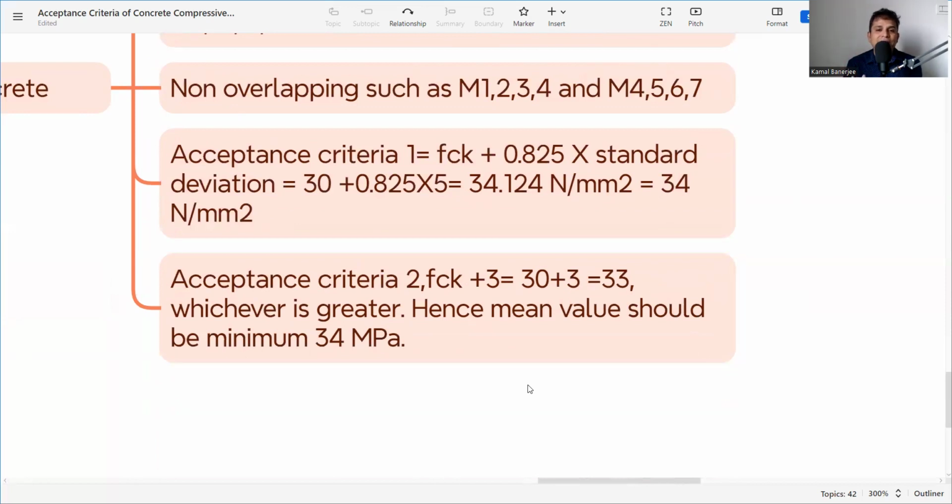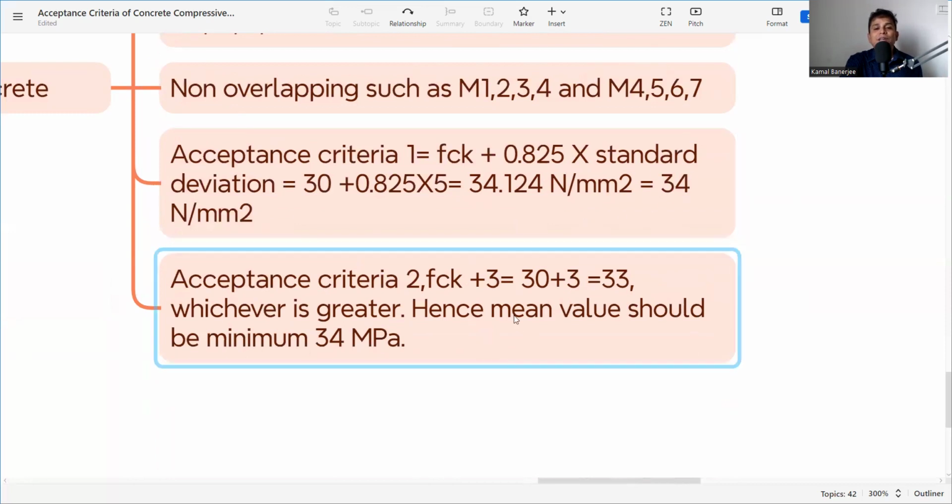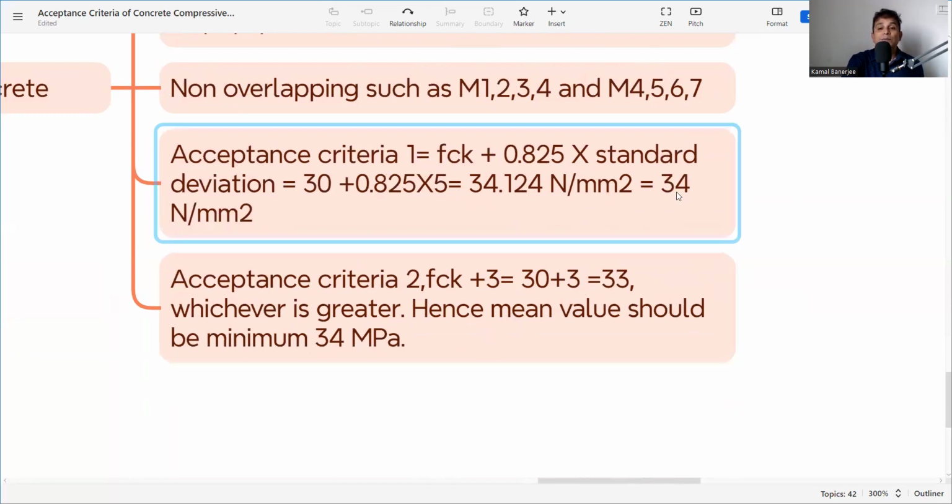In our case, FCK plus 0.825 into standard deviation is 34 and FCK plus 3 is 33. That means our acceptance criteria is 34. So if we are getting 4 consecutive non-overlapping with minimum value 34, that means our concrete is accepted, the concrete has achieved the desired strength that we required at site.